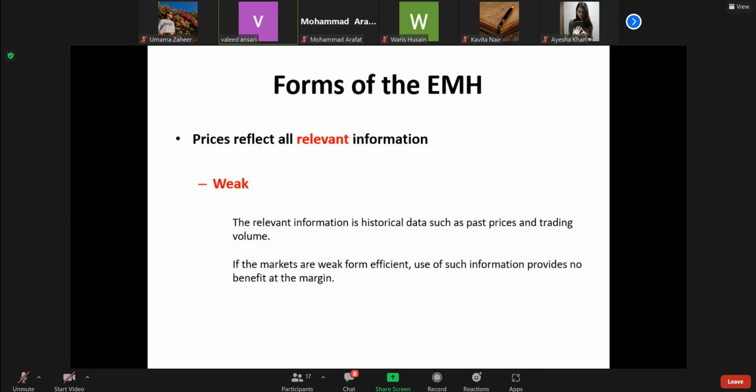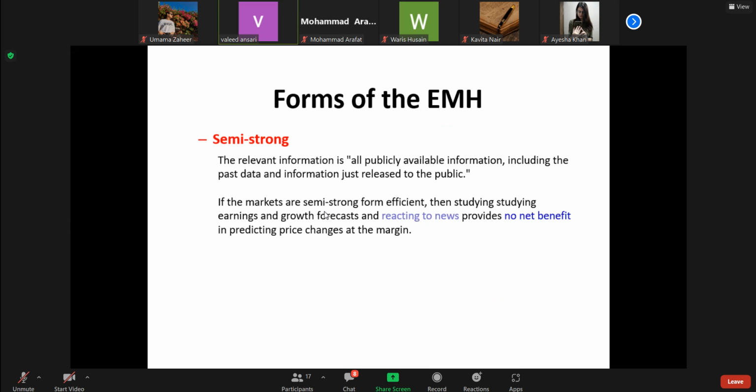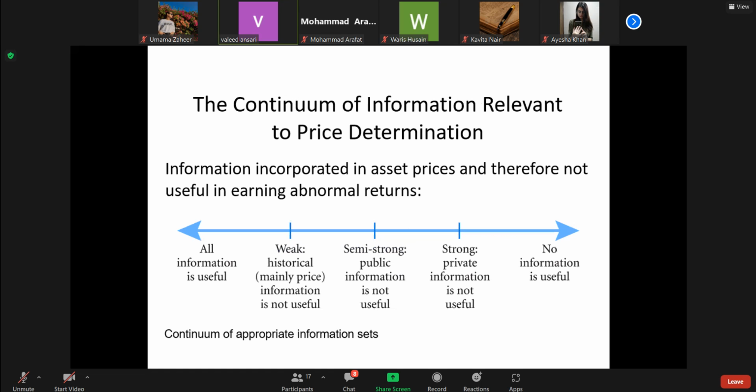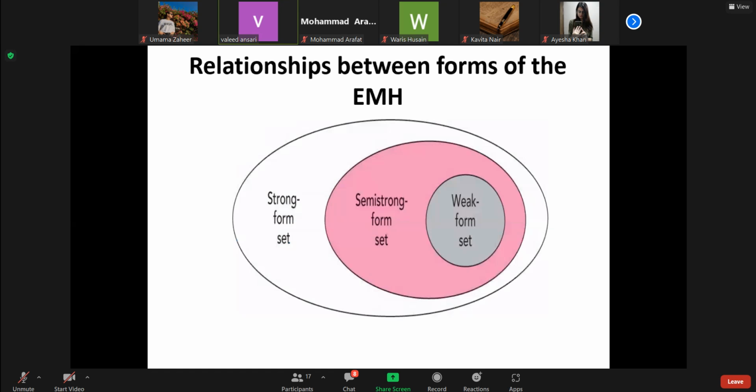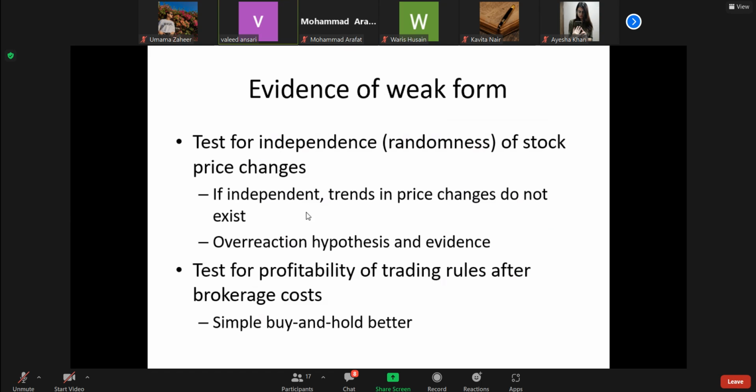Let me come to the point: how these are tested in the market, as explained here. Now, as I said, there are various levels of market efficiency. When we want to know whether the market is efficient in weak form, we study the past prices.